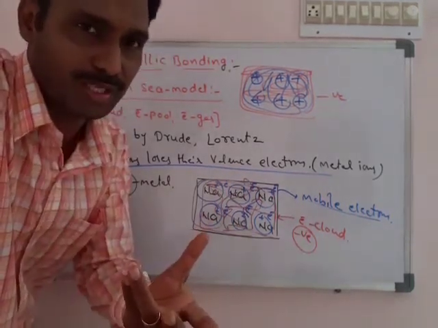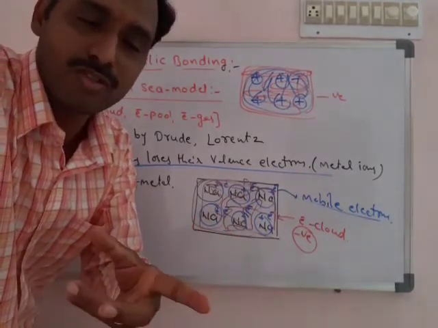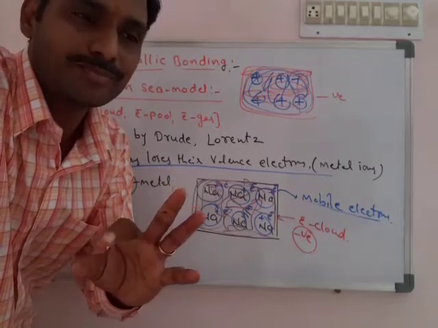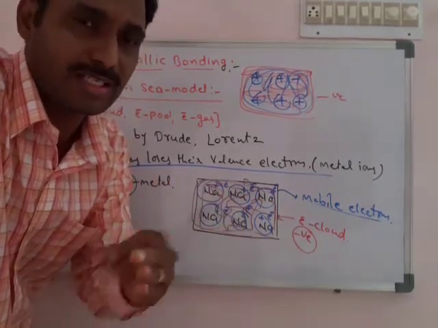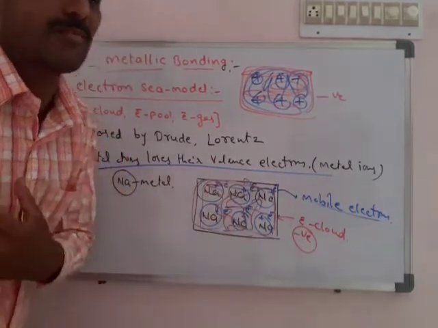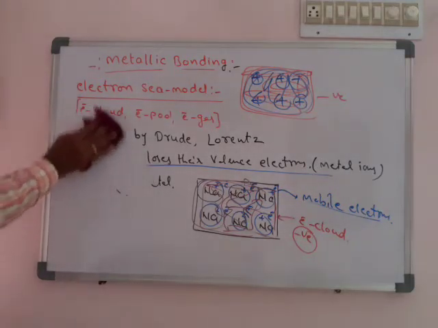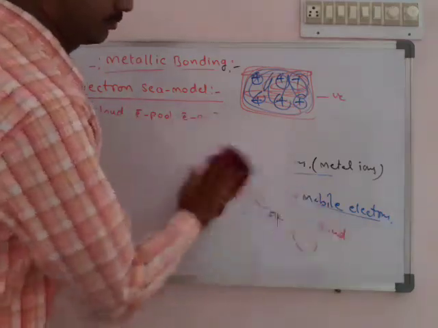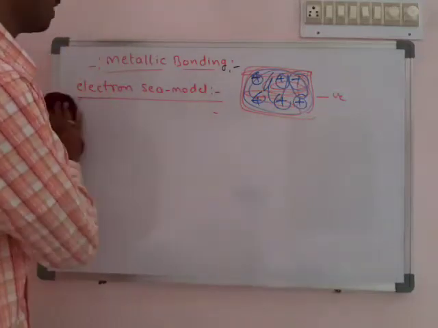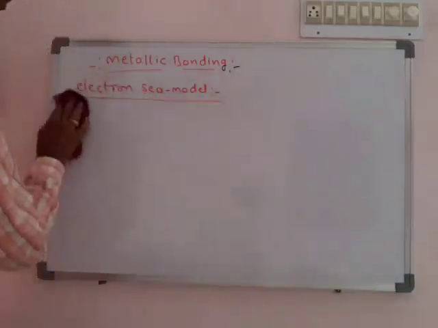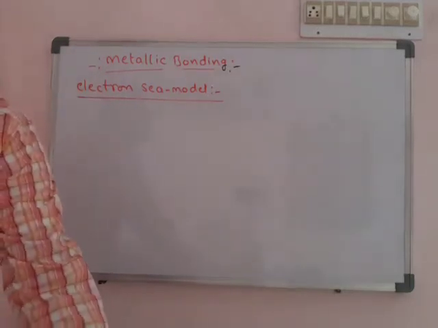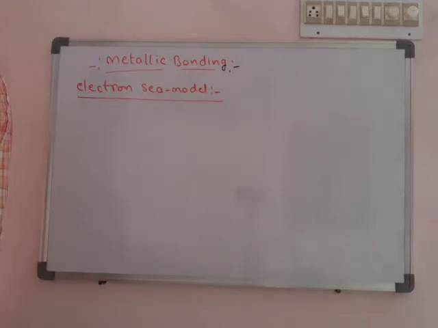Actually, we also have another model to explain the metallic bond, but it is not as perfect as the electron sea model. The importance of the electron sea model is that it explains most of the properties of metals well. Most properties of metals are explained with the help of this theory.